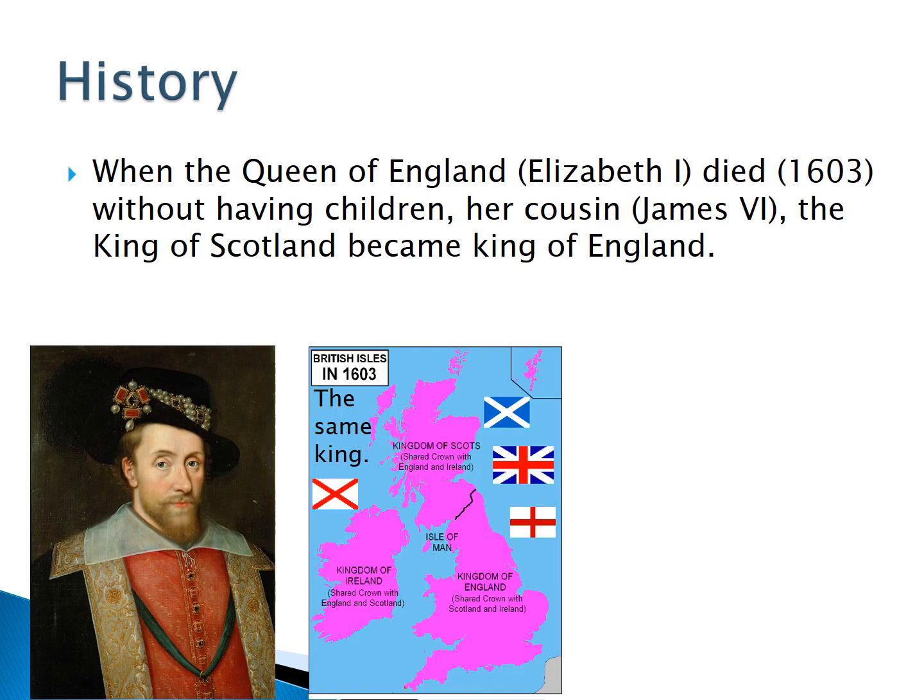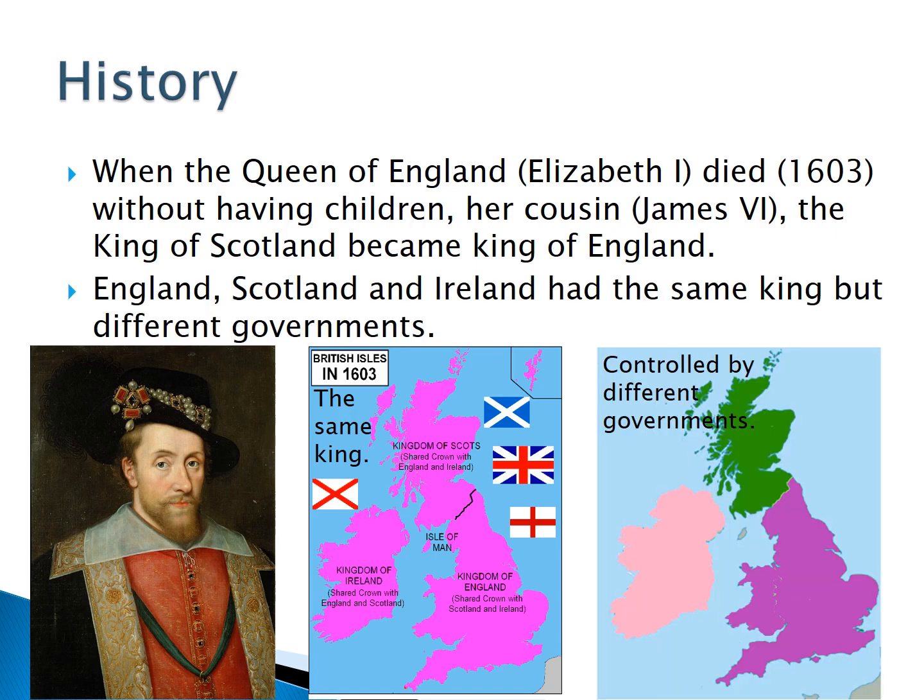When the Queen of England died without having children, her cousin, the King of Scotland, became the King of England. England, Scotland, and Ireland had the same king, but different governments. So the four countries all had the same king. Scotland, England, Wales, Ireland all had the same king. England and Wales had the same government, but Scotland and Ireland had different governments. They were different countries.